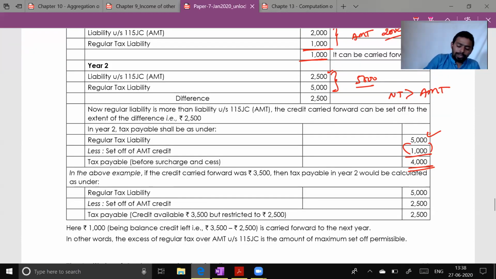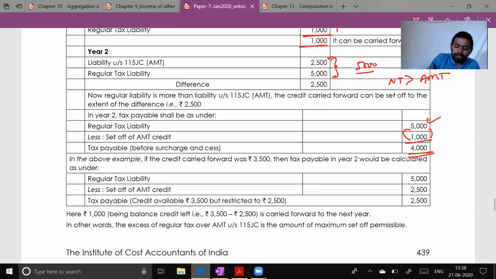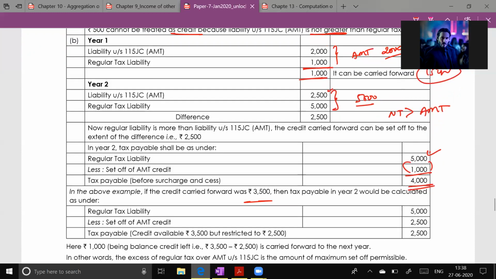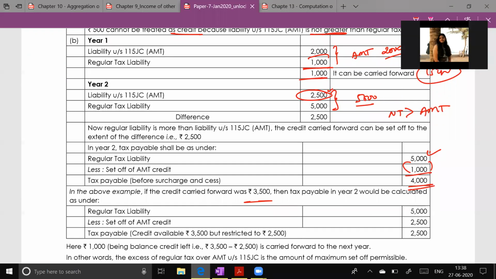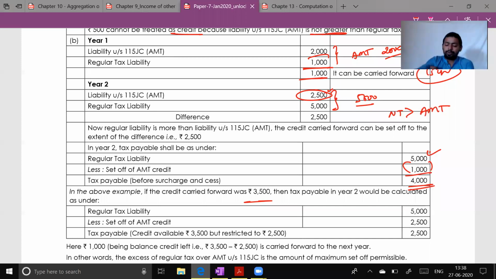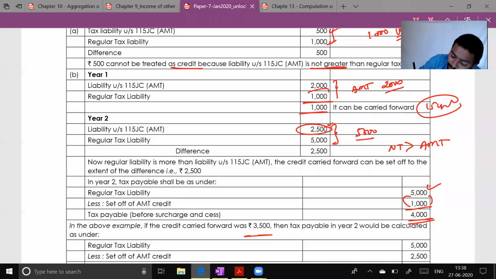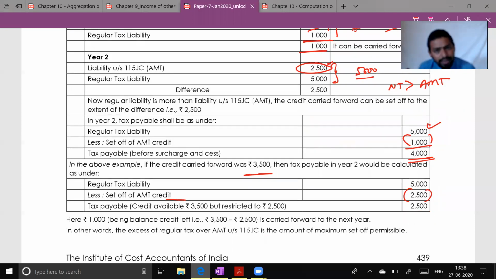But look at the situation that they have changed. In the above example, if the credit carried forward was 3,500, then can I subtract 3,500 from here? Answer is no, because minimum I must pay. And minimum is how much? 2,500. So even if your credit was 3,500, you can set off maximum to the extent of extra tax of current year.